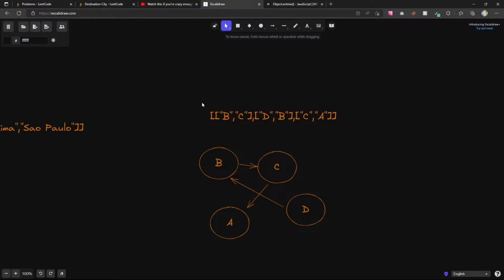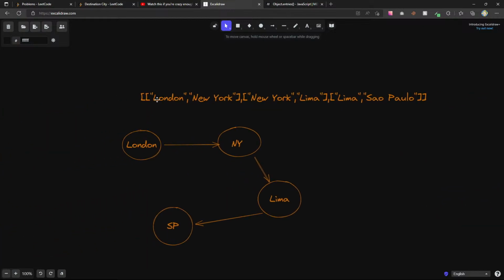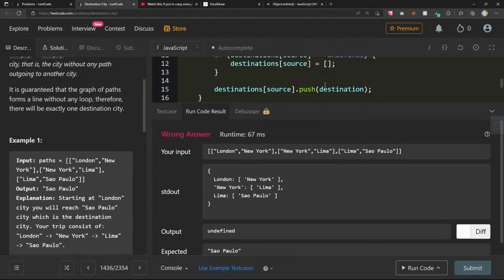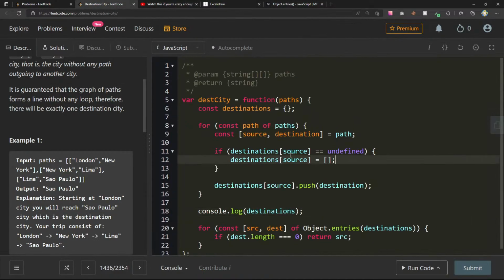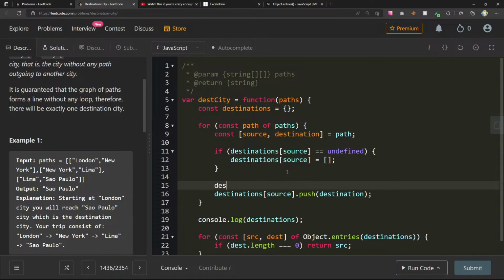I want to think of a nice way of solving this, not just, I see that I have a source to a destination, so I want to add this path in my array. But now should I also add maybe the destination? Maybe I should automatically include the destination, but with no neighbors. Could we do that? Inside of here, I can say if destinations of source is equal to undefined, we're gonna push that. But maybe we can also say destinations of destination equals empty array. Let's see what this does.